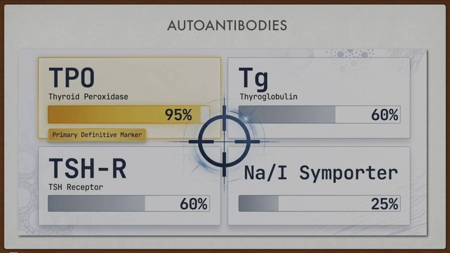The autoantibodies noted in Hashimoto's thyroiditis are TPO, thyroid peroxidase, noted in 95% of cases, thyroglobulin, noted in 60% of cases, TSHR, noted in 60% of cases, and sodium iodide symporter, which is noted in 25% of cases.